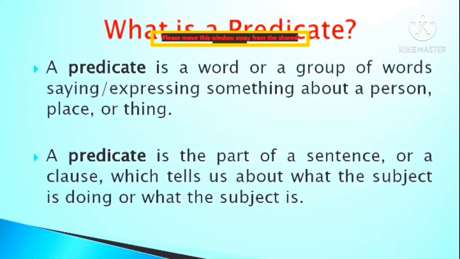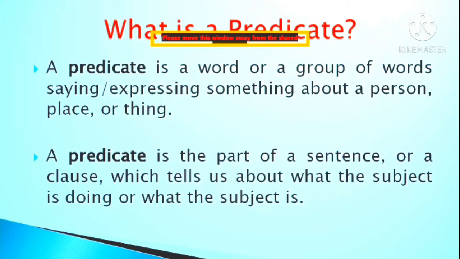In different words, you can say a predicate is the part of a sentence or a clause which tells us about the subject, what exactly this subject is doing, and what that subject is all about.